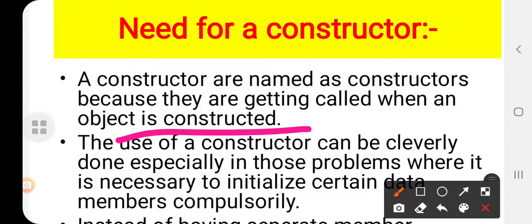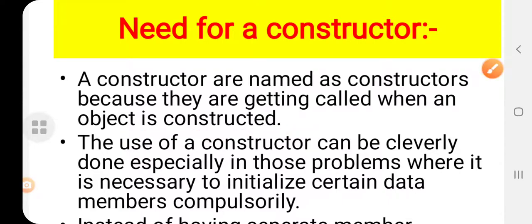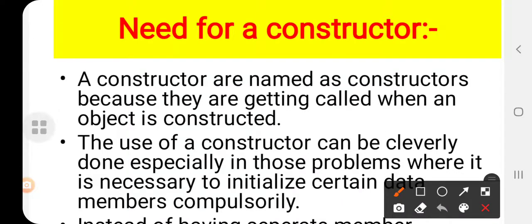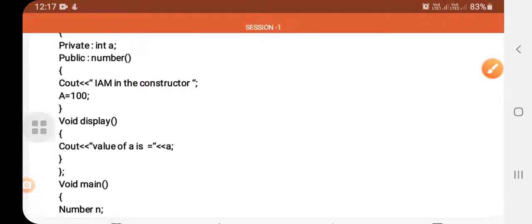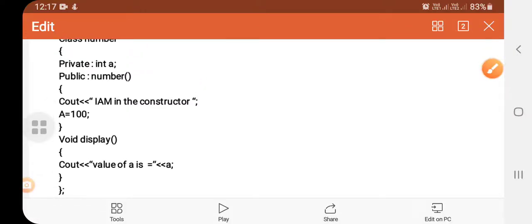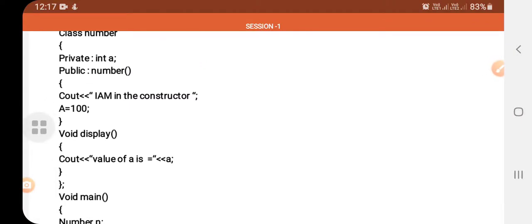When an object is created, the constructor is called. The use of the constructor can be cleverly done, especially in those problems where it is necessary to initialize certain data members compulsorily.